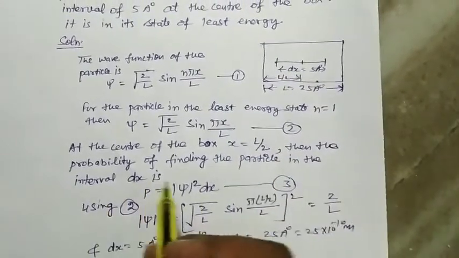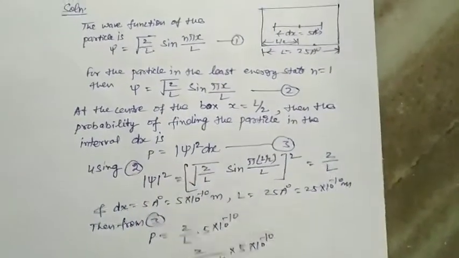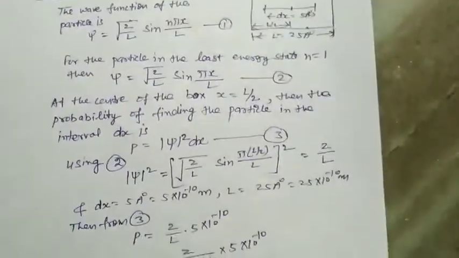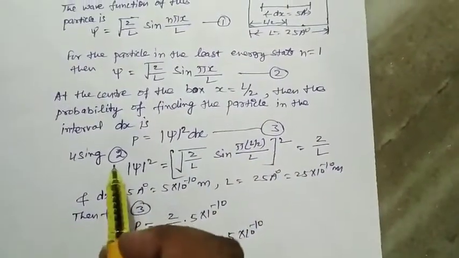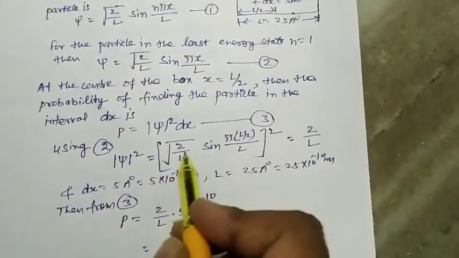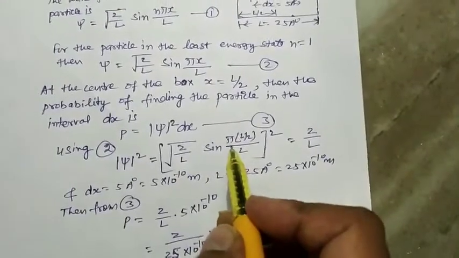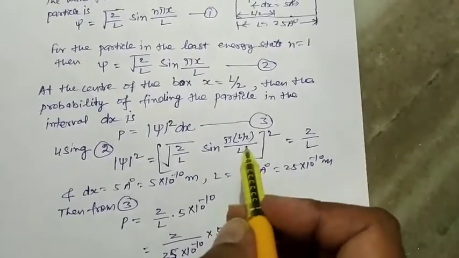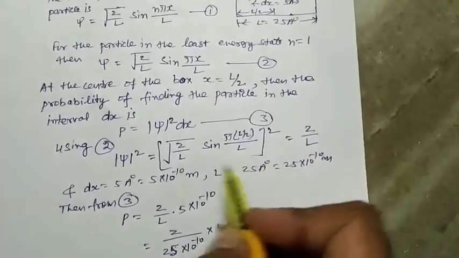Then the probability of finding the particle in the interval dx is given by P is equal to mod psi square dx, equation number 3. Using equation number 2, mod psi square is equal to under root 2 upon L sin pi, or at the center x is equal to L by 2, upon L whole square.